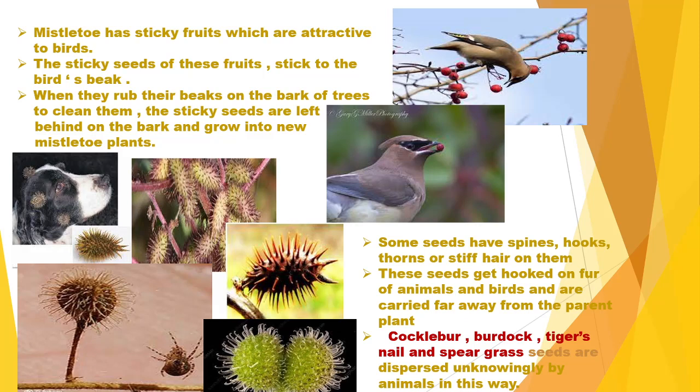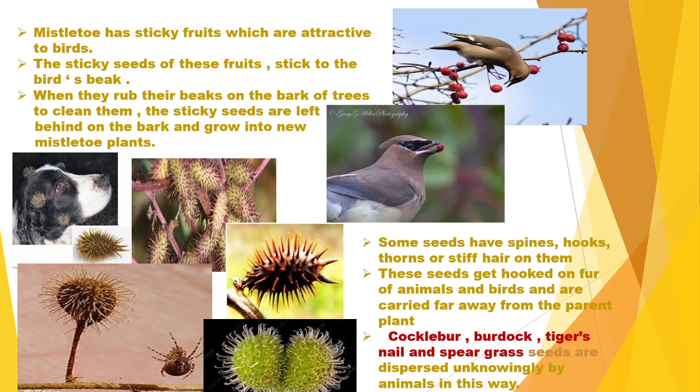And some seeds have spines, hooks, thorns, or stiff hairs, and they get attached to the animal's skin, fur, or hair. If animals and birds migrate from one place to another, automatically the seeds, because they are already attached to their body, keep on migrating to different places along with them.